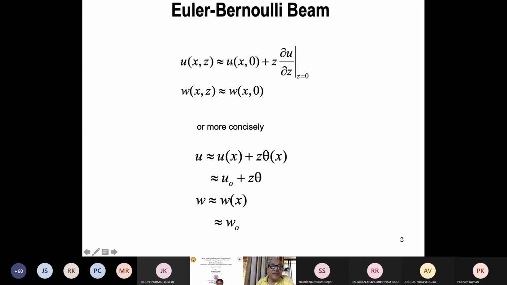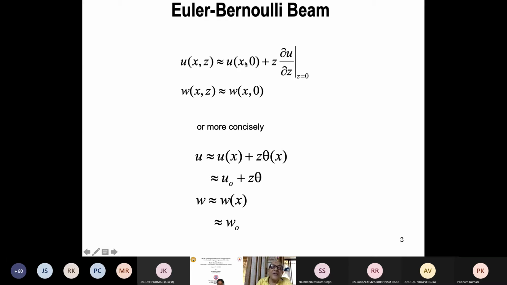This is approximate. U of only x-axis, that is extension or compression of only the neutral axis, plus z times the rotation of the transverse normal. This one is nothing but rotation of the vertical normal. du by dz gives you a rotation. Rotation multiplied by z will give you the displacement.